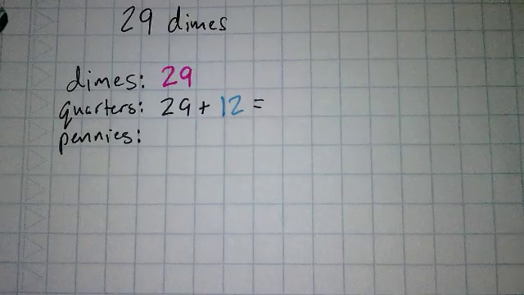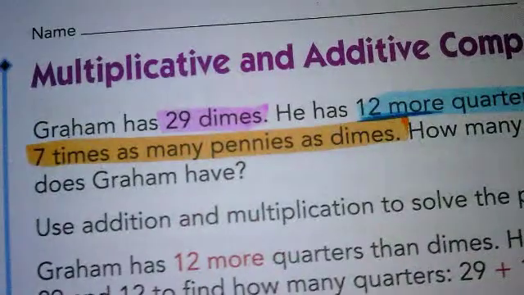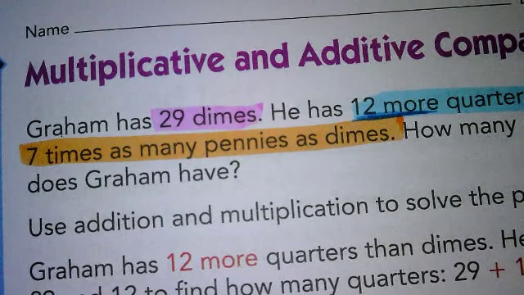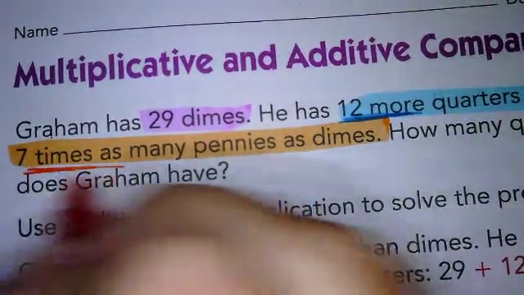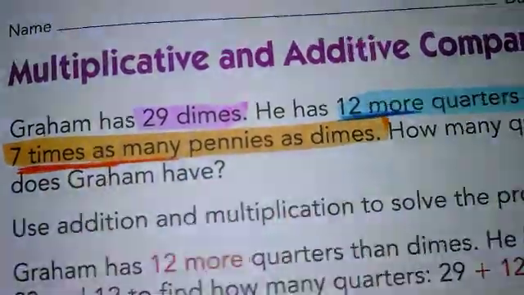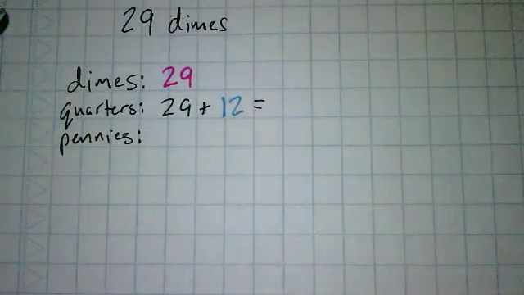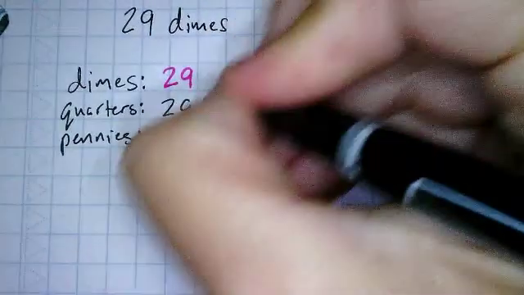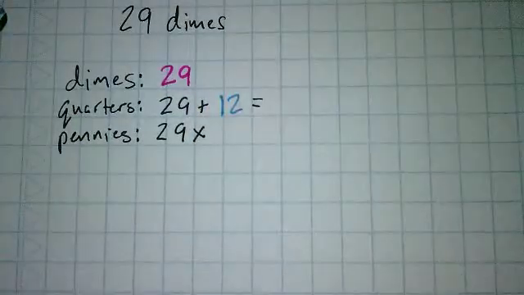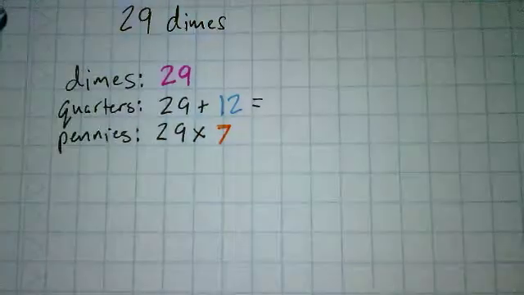Now, pennies, if I read this one, it says he has 7 times as many pennies. If I see the words 7 times as many, what do you think I'm going to be doing here? I see your hand, Isaac, but I'm going to call on someone else because you answered the last one. But I'm glad that you know. Hazel, what are we going to do here? We are going to multiply. If I see the words times as many, I'm multiplying this. So I'm going to take my 29 dimes, and I'm going to multiply that by 7 pennies.